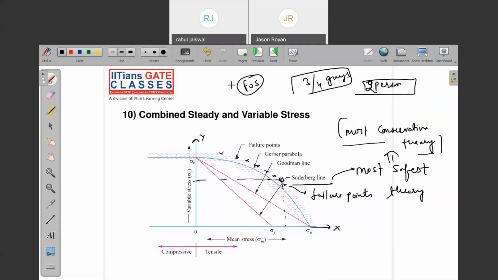In the very same manner, if you design the diameter of a shaft, the Soderberg will give the diameter of the shaft as such a large value that even though high stresses are generated, it won't fail at all while functioning. Are you getting the point? That's why Soderberg is called the most conservative theory. Is it clear?